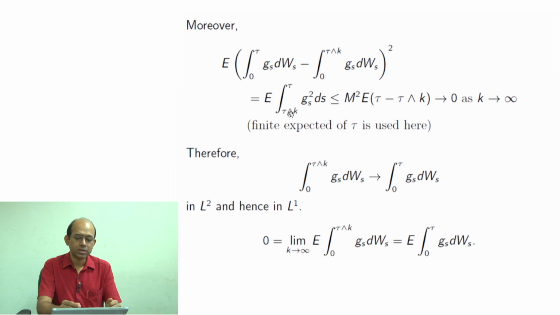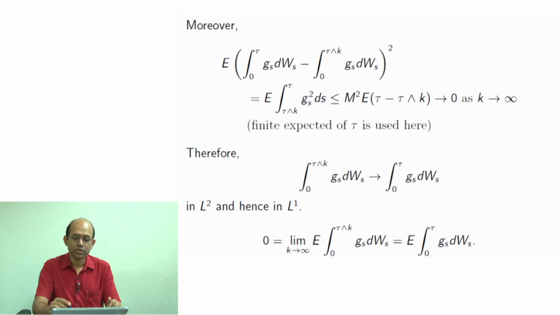Then it is the integral over this time interval, whose length is tau minus tau minimum k. Expectation of that, however, tau is assumed to have finite expectation. So tau minus tau minimum k would go to 0 as k tends to infinity. Why is it so?